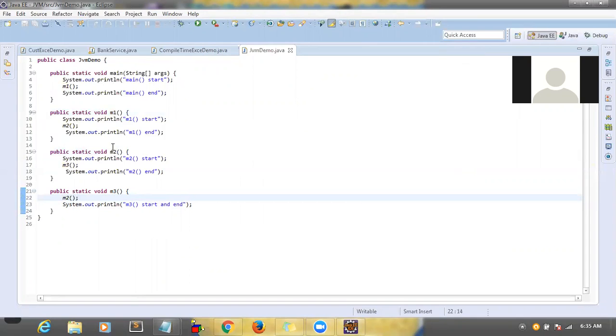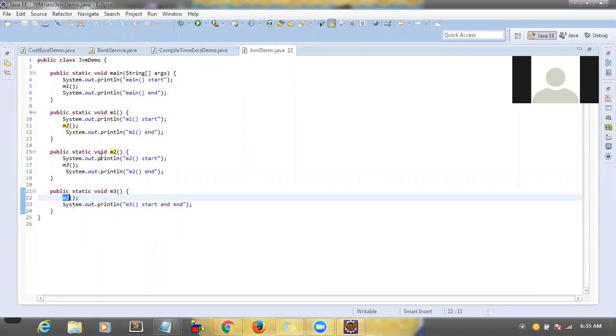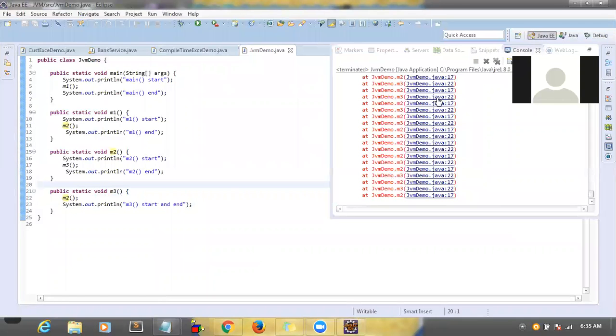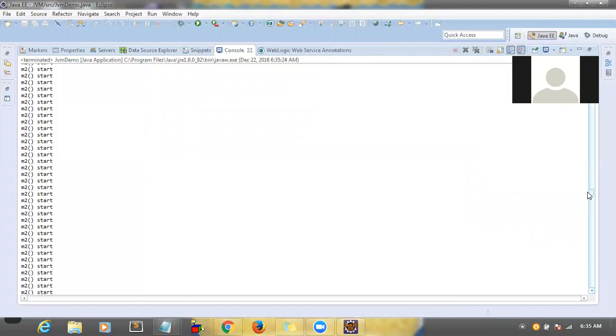Okay. So M2 will load into the stack. From M2, I'm loading M3. From M3, I'm loading M2. Again, it will go to here, M3. Again, this will keep on executing, right? So if I run this program, what will happen? It will give error. See, it failed. This program failed, and it will give an error message.